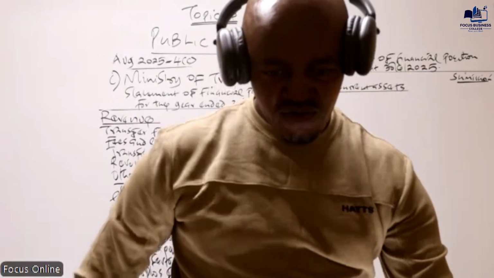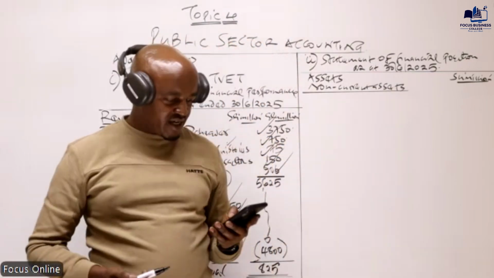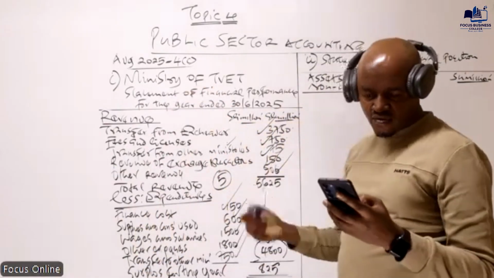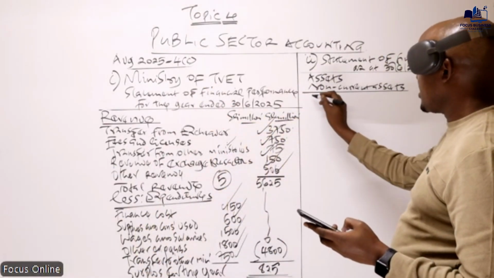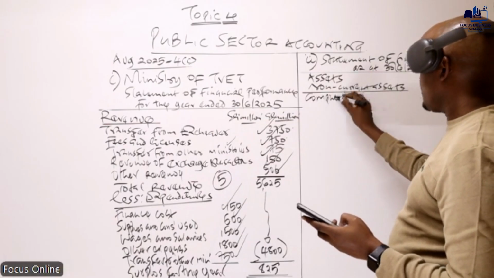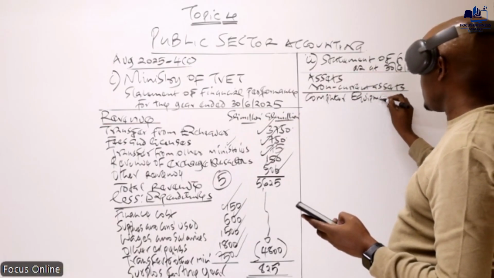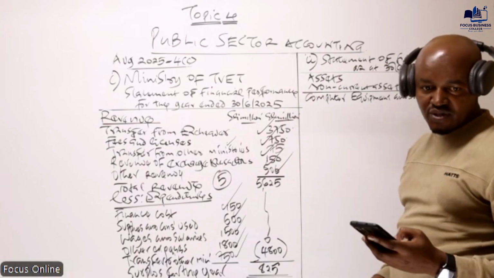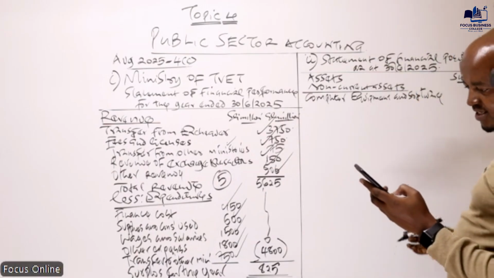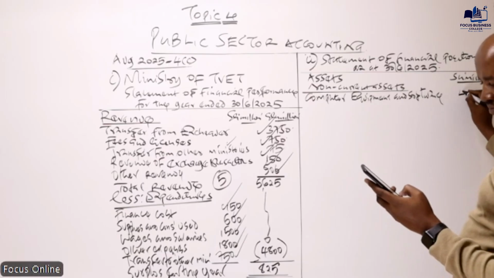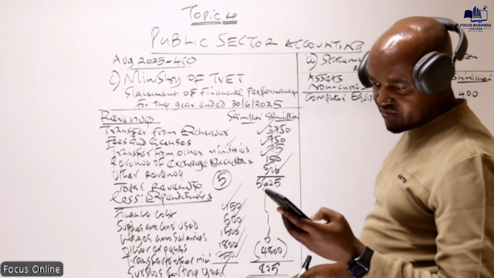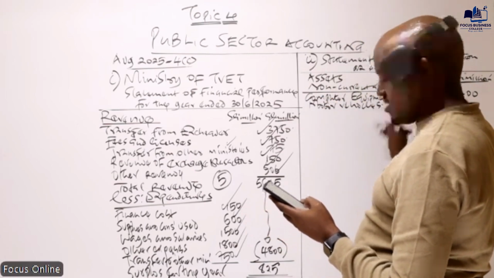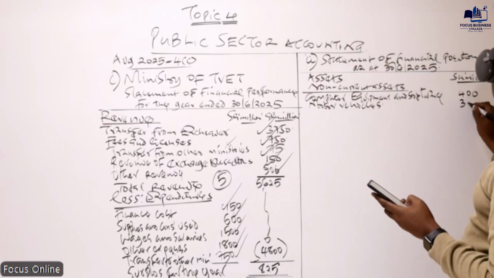So which non-current asset do we have in our case here? I think we can start from where we have computer equipment and software. Can you see that, Doris? Computer equipment and software. Yes, that basically is an amount of 400. Below that, we have motor vehicles, having a value of 350.